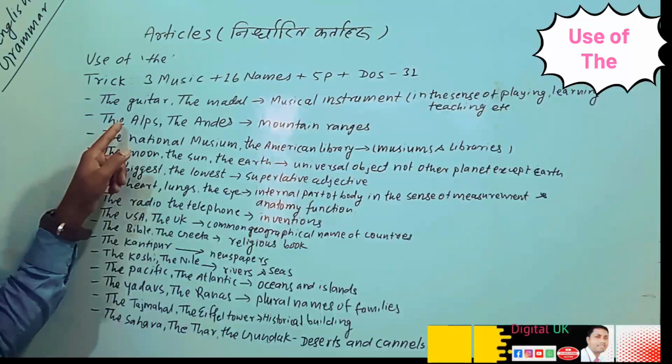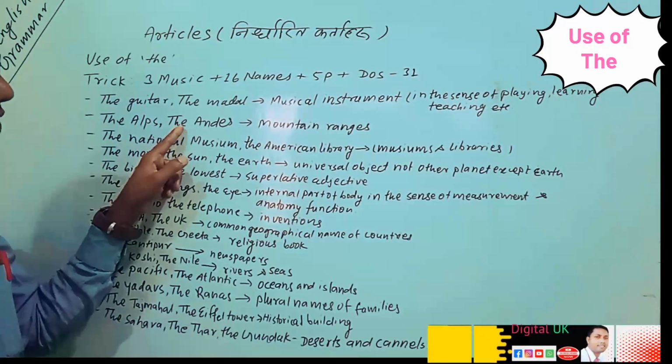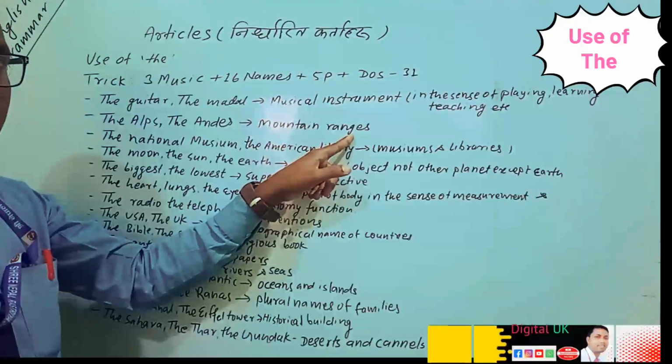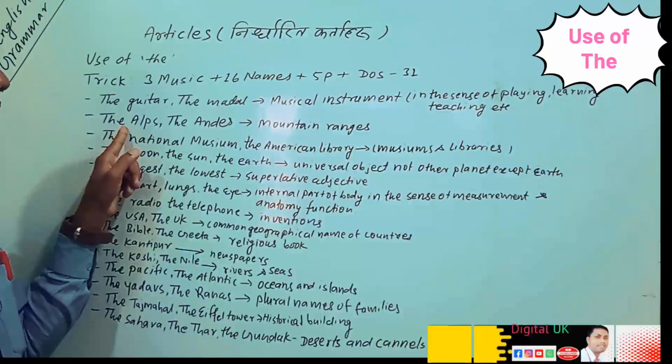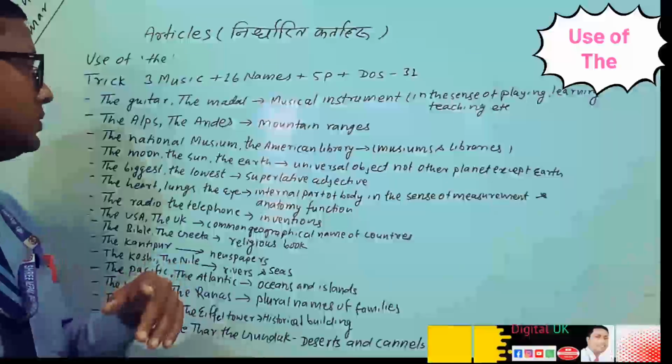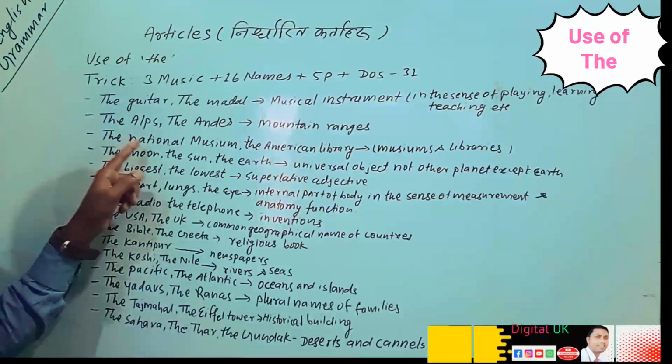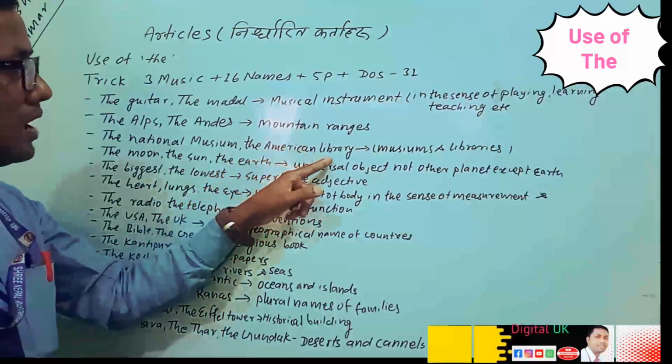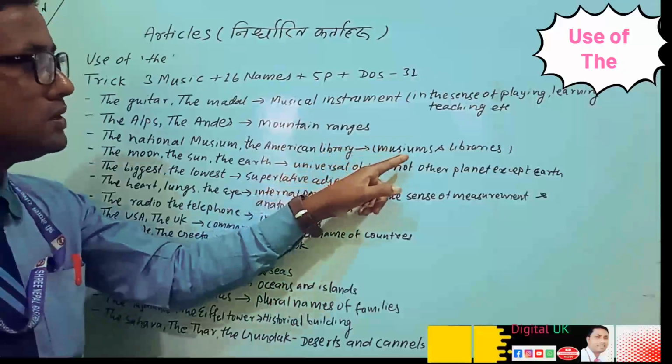Likewise, the Alps, the Andes, that are mountain range. So before the name of mountain range we can use the, but not with a single mountain. We cannot use any article there. The National Museum, the American Library, what are they? That are museums and libraries.